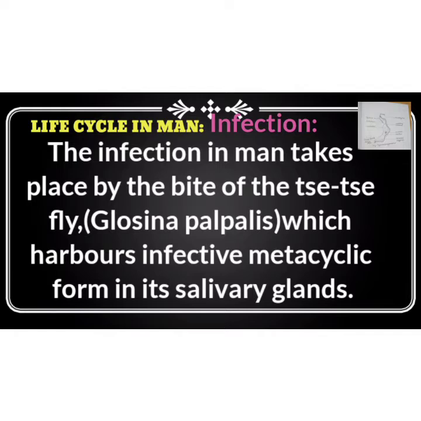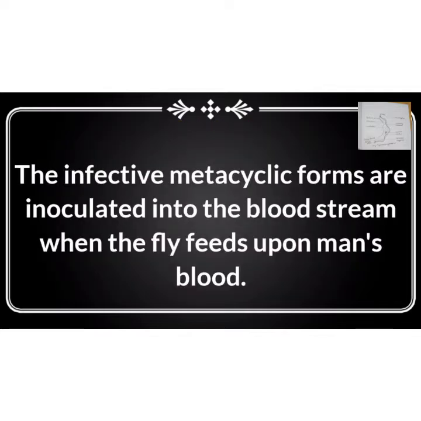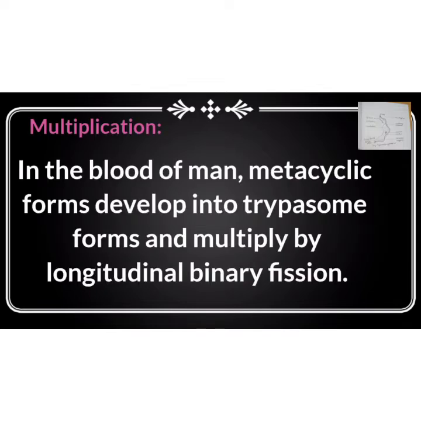The infection in man takes place by the bite of the tsetse fly. The infective metacyclic forms are in the salivary glands, and they are inoculated into the bloodstream when the fly feeds upon the man's blood. How is it multiplied in man? Let us see. In the blood of man, metacyclic forms develop into